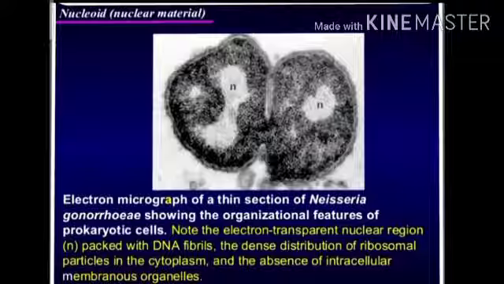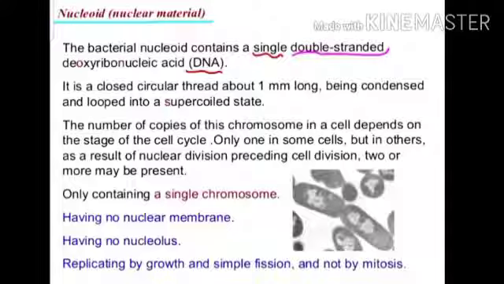This is the micrograph of the nucleoid. So what is the nucleoid? That is the nuclear material. We know the bacterial nucleoid contains a single double-stranded DNA. It is a closed circular thread about 1 millimeter long, condensed and looped into a supercoiled state, containing only a single chromosome, having no nuclear membrane, having no nucleolus, and replicating by growth and simple fission, not by mitosis.